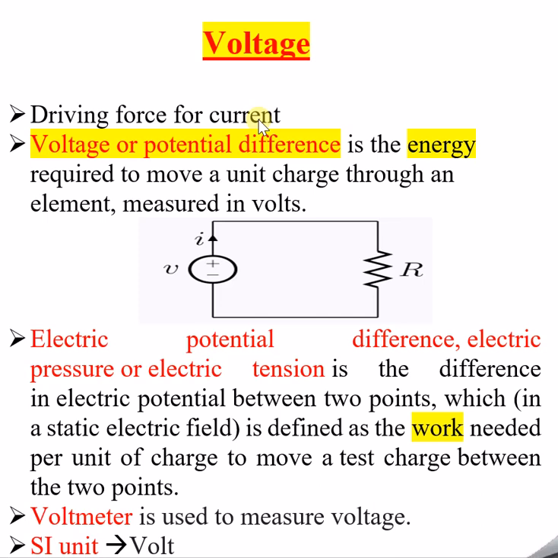In simple words, if voltage is there, then only current will flow in the circuit. If there is a potential difference, if there is potential in the circuit, then only current can flow in the circuitry. That means voltage is the driving force which drives the current to flow in the circuitry. So this is the simple meaning of voltage.